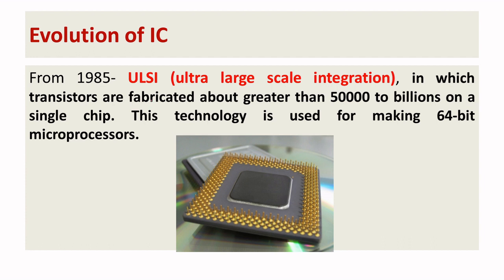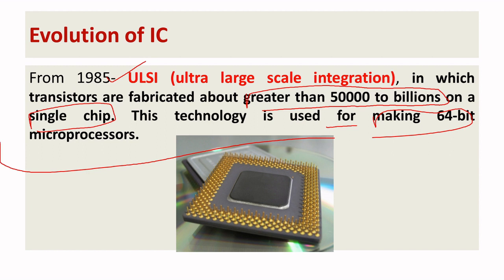So we can say it is the next global period. From 1985 it starts. That is ultra large scale integration, in which the fabrication is from 50,000 to billions of transistors on a single chip. See the beauty. This technology is used for making the 64-bit microprocessor.